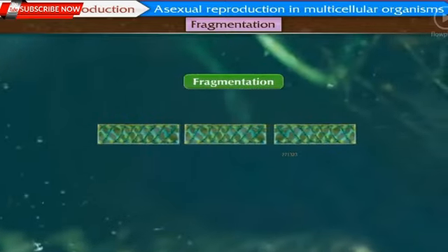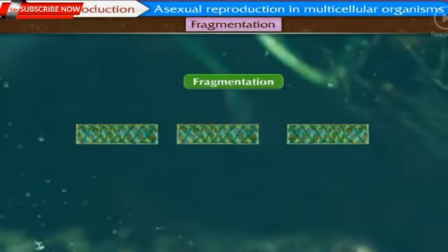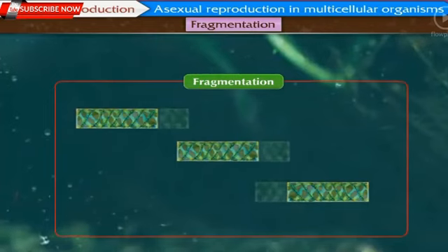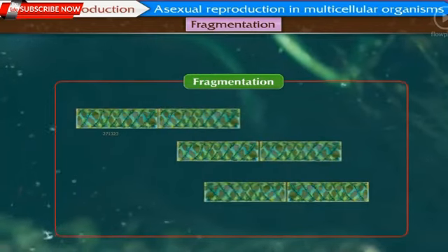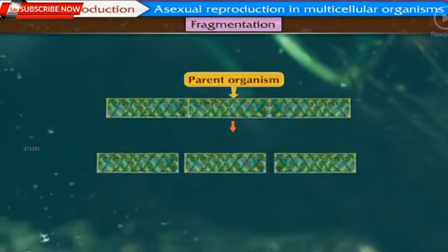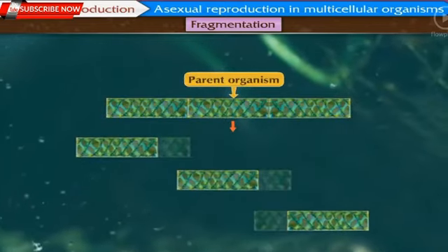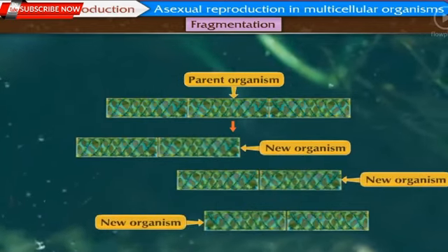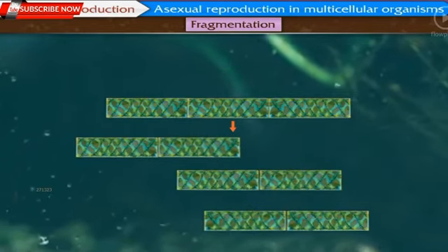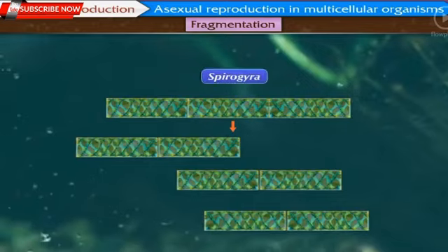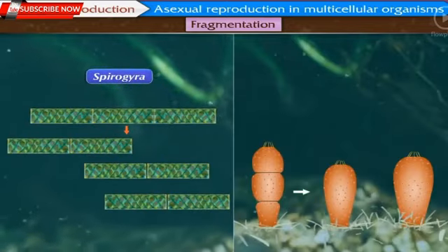Organisms. Fragmentation. Fragmentation is a type of asexual reproduction that occurs in multicellular organisms. In this type of reproduction, the body of the parent organism breaks up into many fragments and each fragment starts to live as an independent new organism. This type of reproduction occurs in algae like Spirogyra and sponges like Sycon.